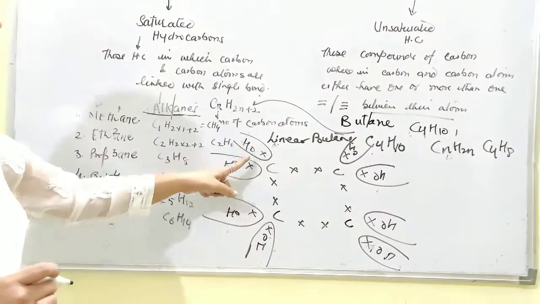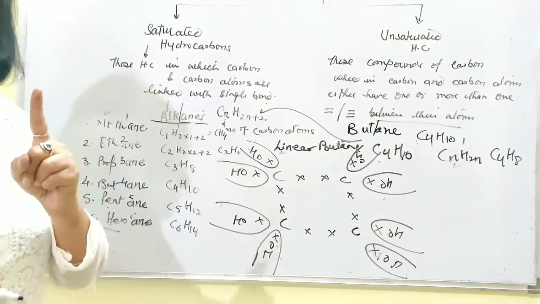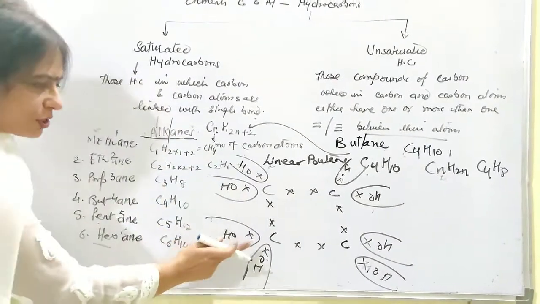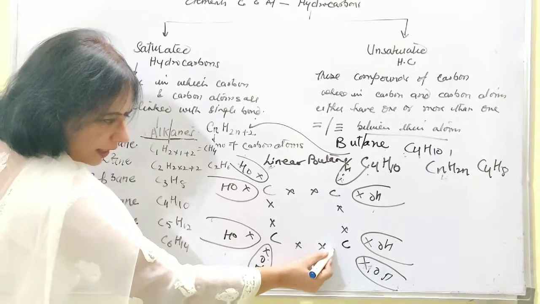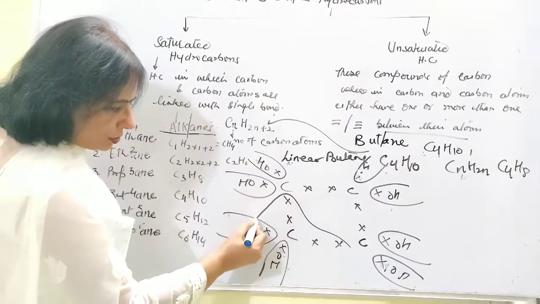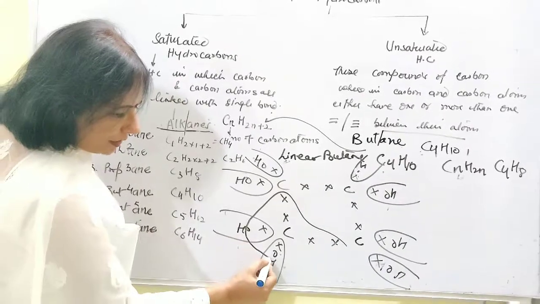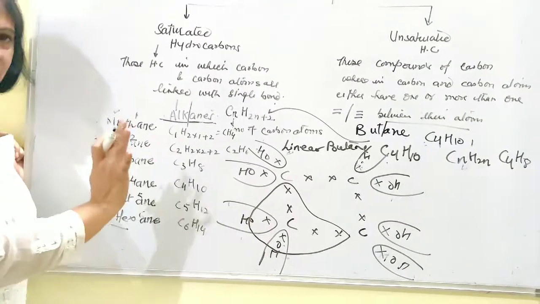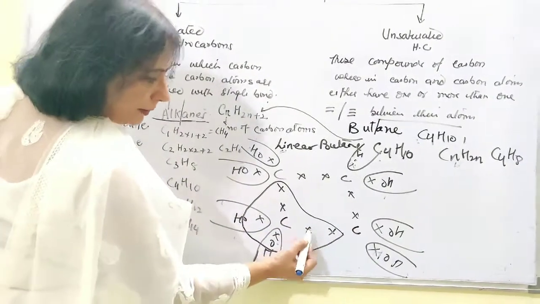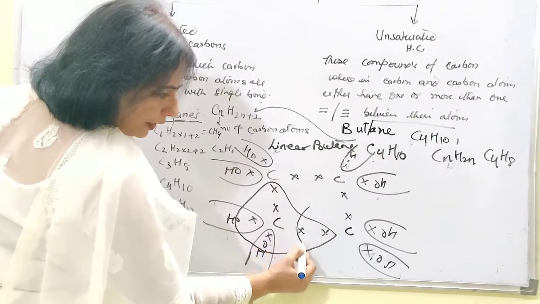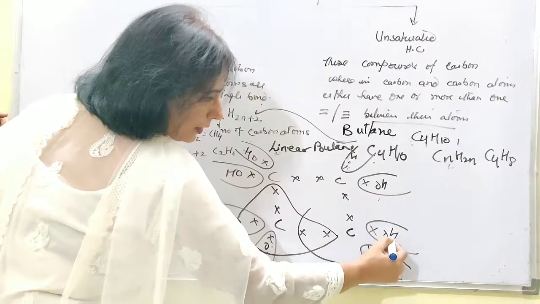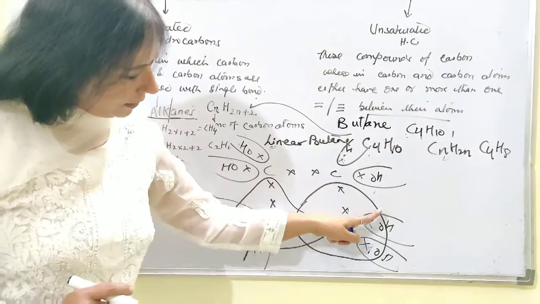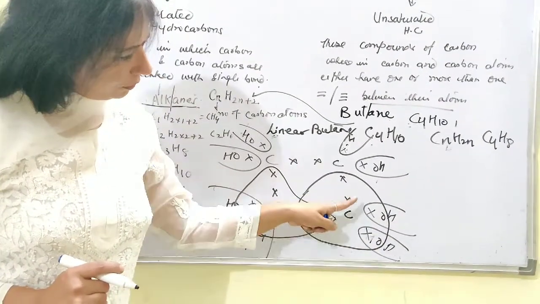Once this has been done, now let's go for the octets of the carbon atoms. Let's talk about this carbon. Carbon sharing this side also, this side also, this side also with hydrogen and this side also, and look, 8 electrons around the carbon atom. So the octet has been completed. In the similar way, this carbon atom has shared this side, so definitely we'll be taking from this side, from this side, and finally from this side. So this carbon, if you look around it, you'll find only 8 electrons.